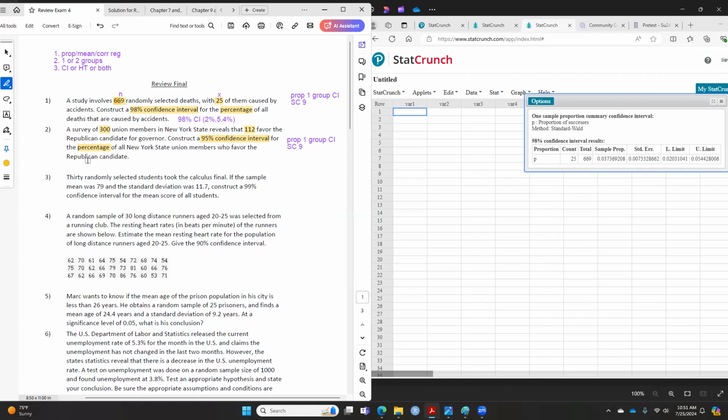Okay. All right, I want you guys to read question 3. This is on your own now. And tell me, is this proportion? Is this mean? Or is this correlation regression? Read question 3. Mean. Yes, you'll see the word mean pop up a few times. You don't see the word mean for the proportion piece. Okay, like question 1, 2, you don't see it. That's kind of the hint that you will get.